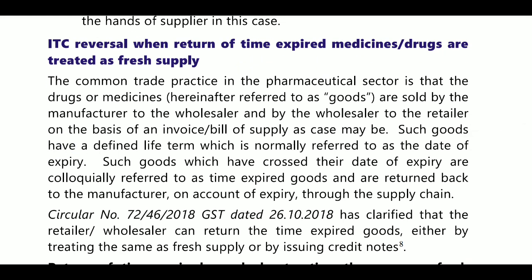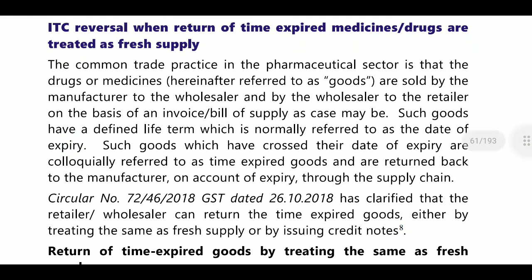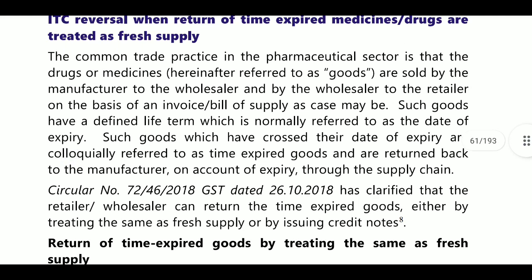Such goods have a defined lifetime, normally referred to as the date of expiry. Goods which have crossed their date of expiry are referred to as time expired goods and are returned back to the manufacturer on account of expiry, to the supply chain.